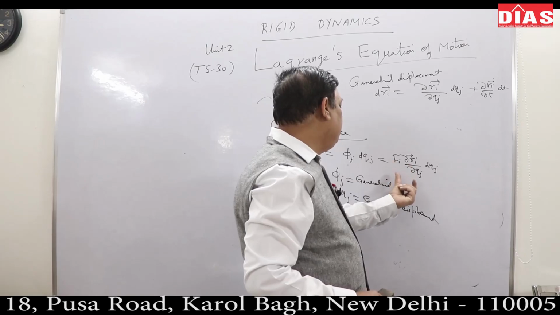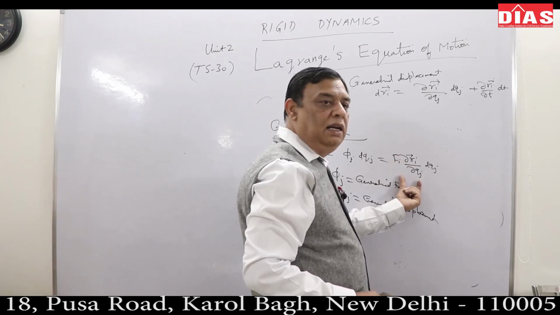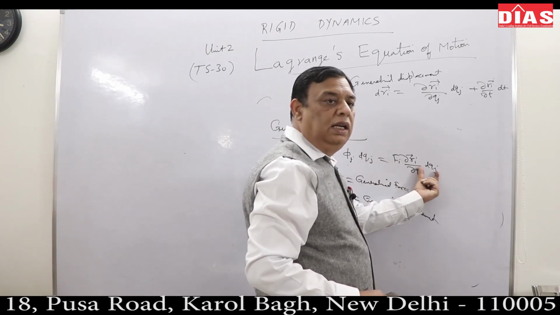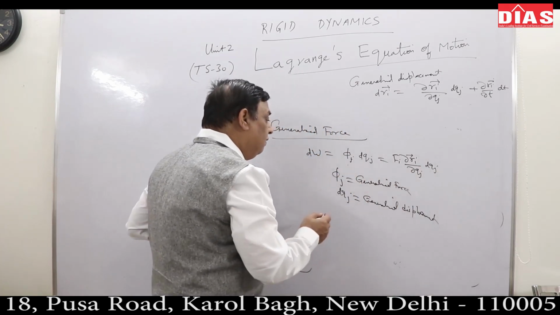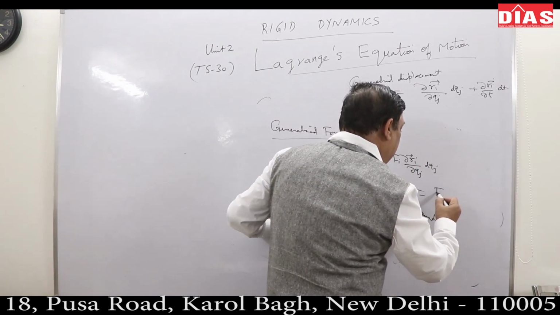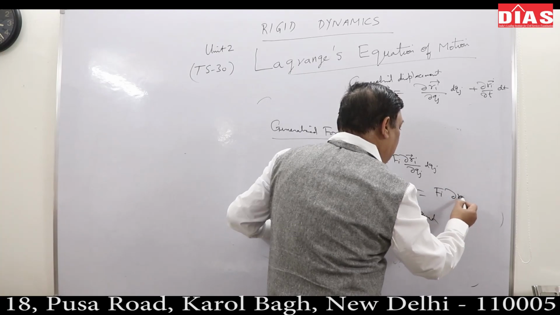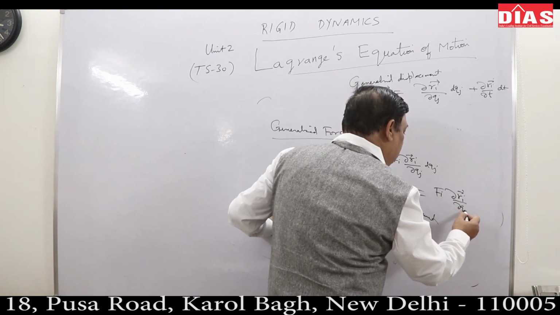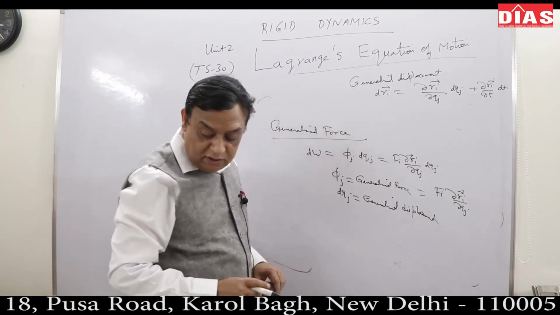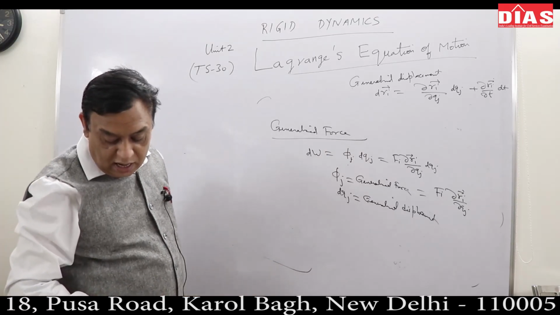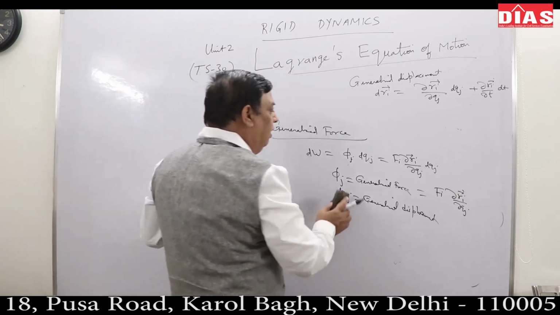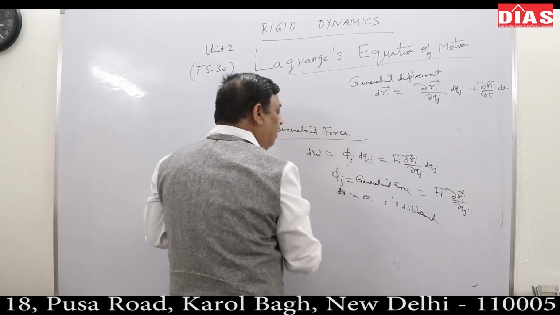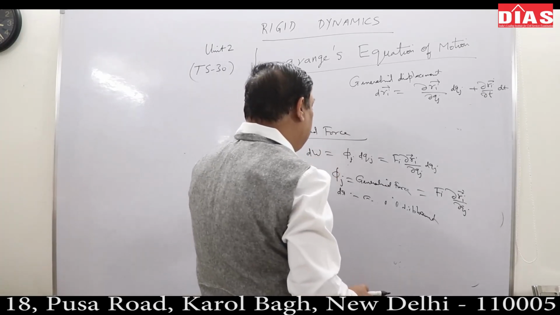I would write Fi del Ri by del qj into dqj. So what is phi j from here? Phi j is nothing but Fi del Ri upon del qj. Fi is the force acting on the ith particle. We will explain in due course of time. So phi j is the generalized force.